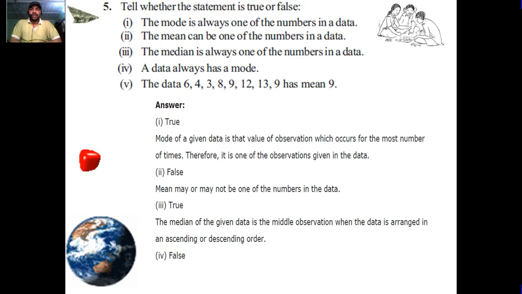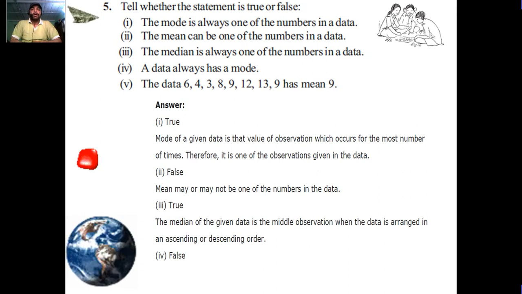Next question, question number 5. Tell whether the statement is true or false. First, the mode is always one of the numbers in the data. Second, the mean can be one of the numbers in the data. Third, the median is always one of the numbers in the data. Fourth, a data always has a mode. Fifth, the data 6, 4, 3, 8, 9, 12, 13, 9 has mean 9.